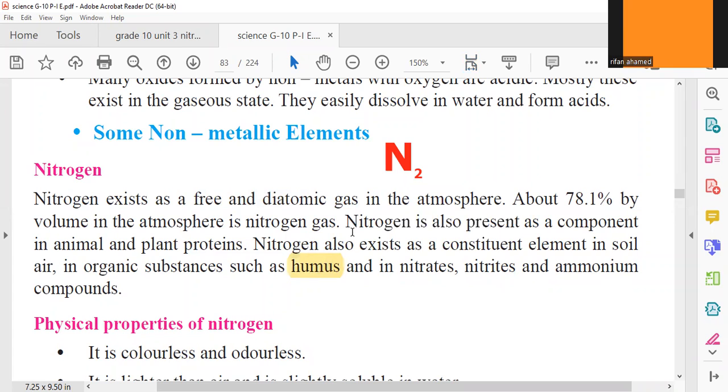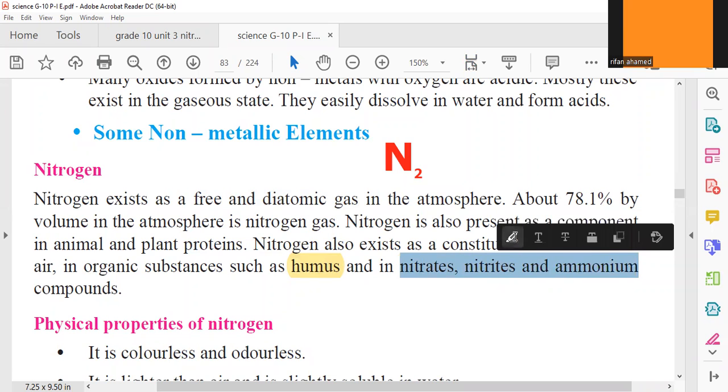Humus is a soil organic substance having nitrogen. Remember, the soil organic substance having nitrogen is humus. Nitrates, nitrites, and ammonium are soil inorganic compounds having nitrogen.